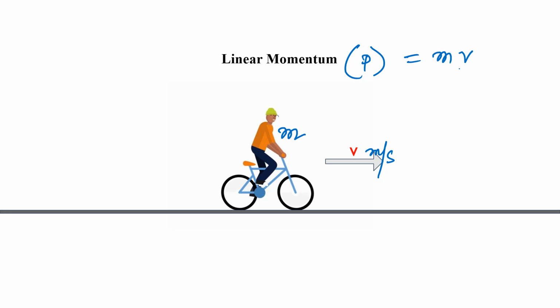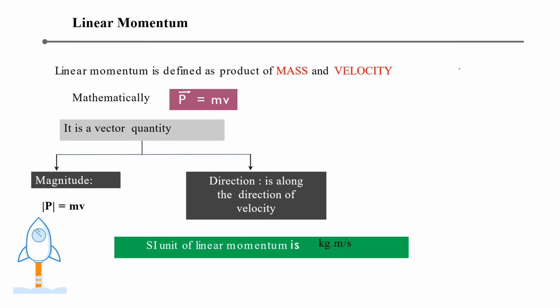Okay. Now, there are some properties. I hope you guys require the notes, so that's why I have written each and every point. Now, on the p, there is a sign that is given here. This sign is actually the vector sign. Just remember that thing, that linear momentum is a vector quantity. Why am I saying it's a vector quantity? Because it is a product of mass and velocity, and velocity is a vector quantity.